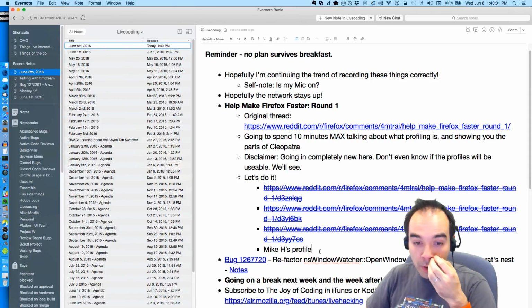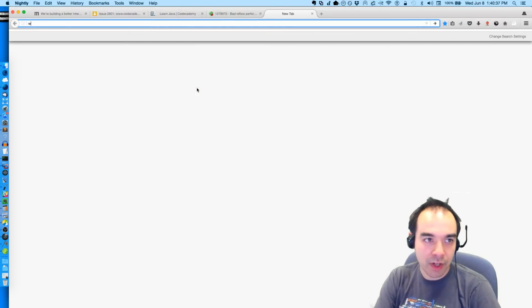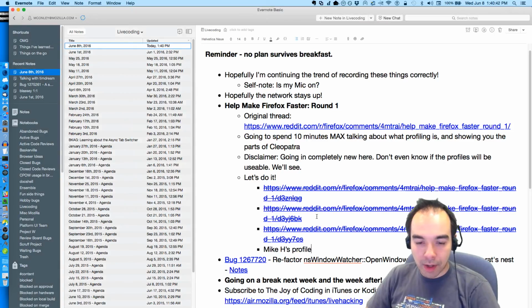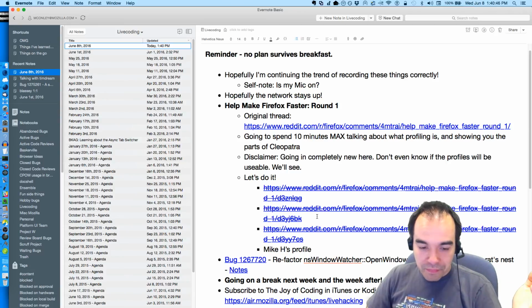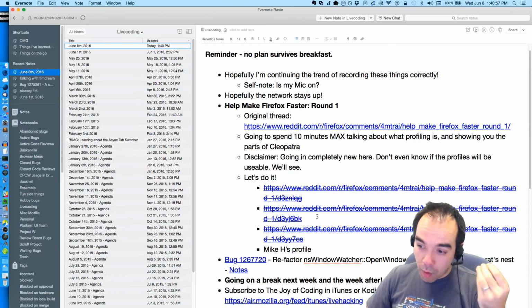Someone I used to work with sent me a profile for Firefox being slow, and the situation, if you remember from last week, his name was Mike H. He sent me messages over Twitter. I won't even show you the messages, but he was like, "Things are slow. I've got Firefox open and I've got VirtualBox open. And whenever VirtualBox is open, watching videos in Firefox is taking forever."